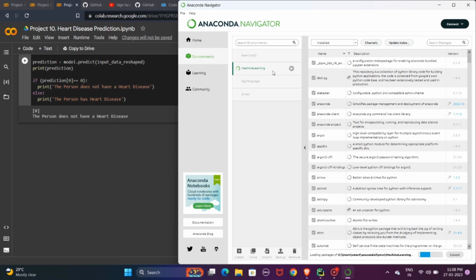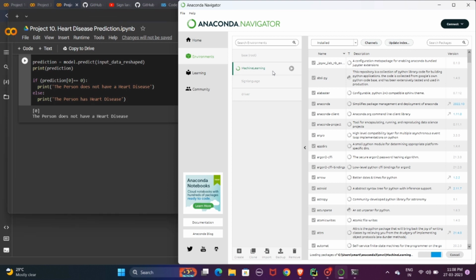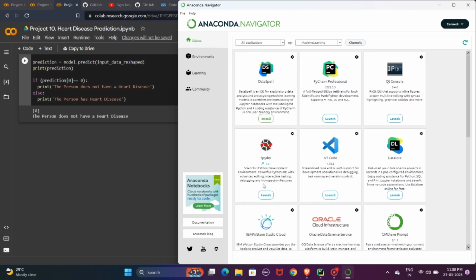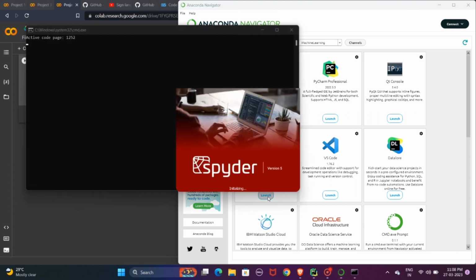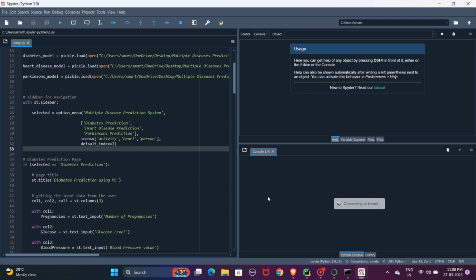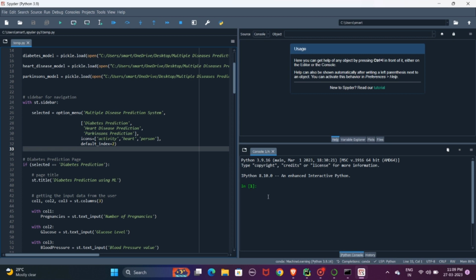Then coming to the home page, we get the machine learning option to load the local packages. After completion of loading all the local packages, we have to come back to the home page. There we need to launch the Spyder compiler to run our codes. After launching Spyder, we get all our codes, which were separated in Google Colab, in the same compiler. Then we run the code.